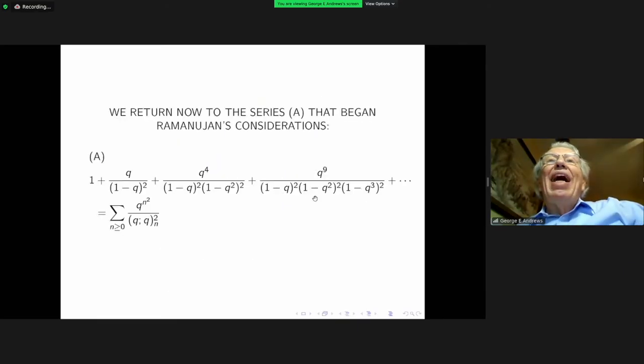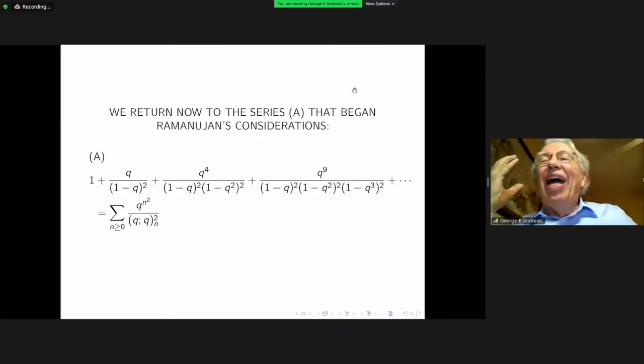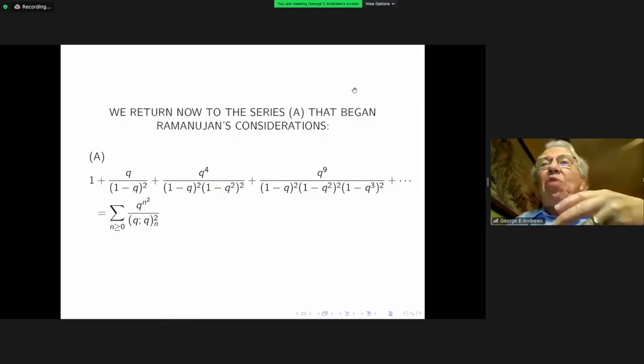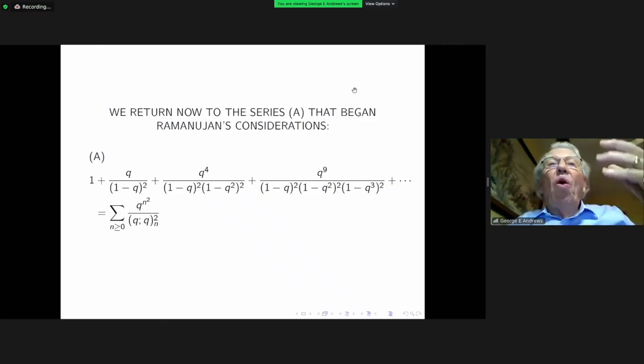So we'll now return to series A. Okay, let us recall series A, because that is right after the introductory sentence. That's the first thing that Ramanujan looked at, this infinite series. And I suggest to you that one of the things that might have intrigued Ramanujan would be, could I operate with the Heine method on this infinite series? And the answer, at least as it stands now, is no.